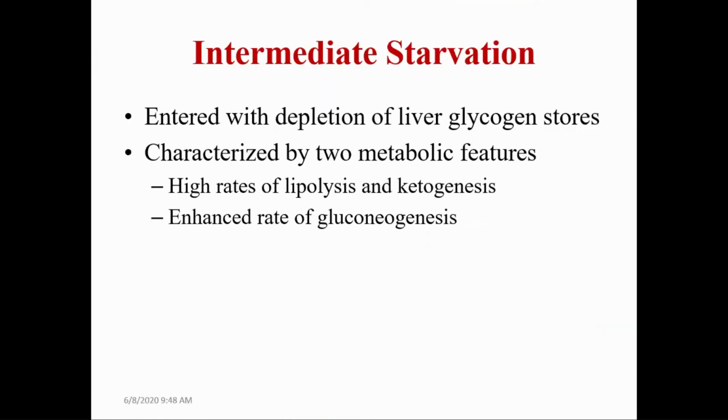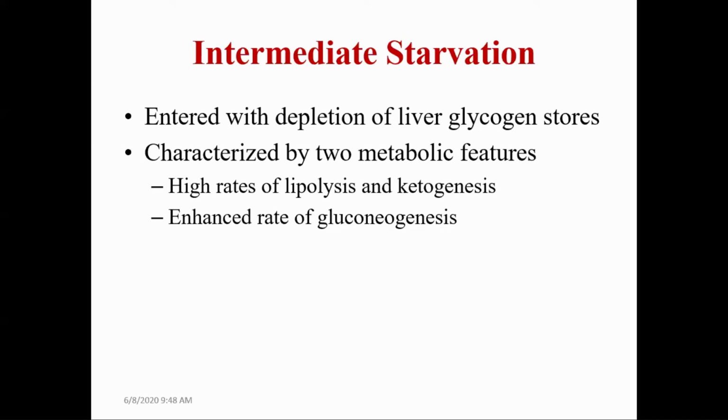Now, intermediate starvation. Intermediate starvation starts after the depletion of the liver glycogen stores. The liver has a limited storage of glycogen, sufficient to supply energy for up to 12 to 16 hours.